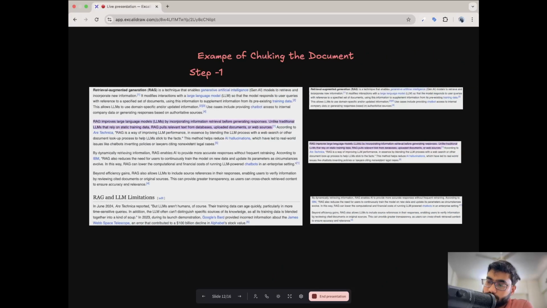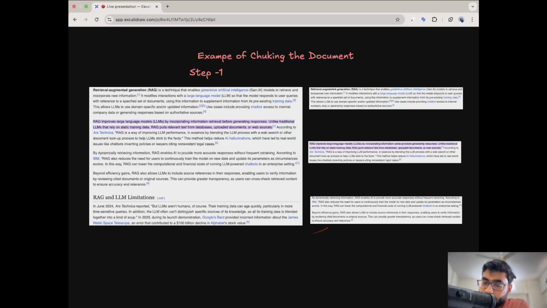Consider an example of this. This is step one. We have this large document on the left side, which is explaining the RAG based model. Now what we do is divide this document into smaller chunks.